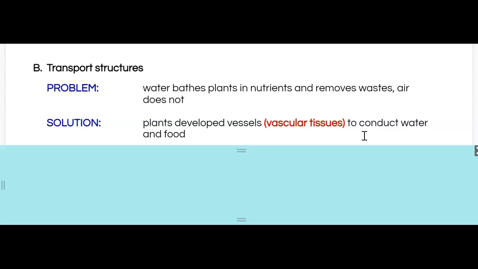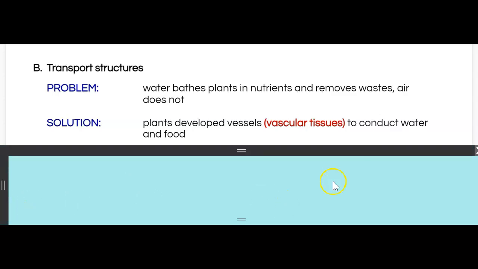Any sugars that are produced in the leaves need to find their way back down to the roots, possibly for storage, in case the weather goes cold and the plant needs to survive the winter. So those sugars create almost like a winter cellar for that plant.